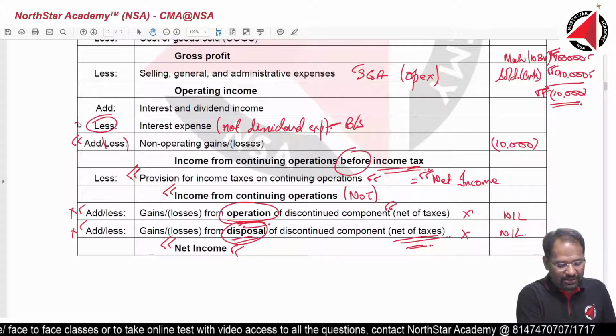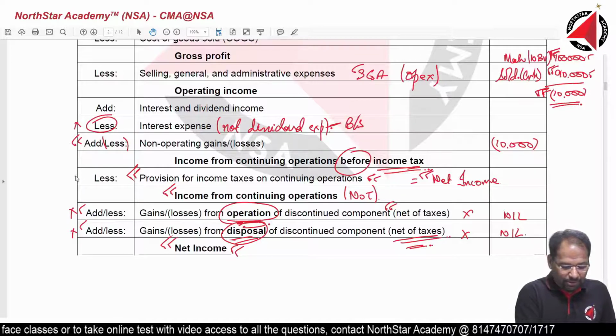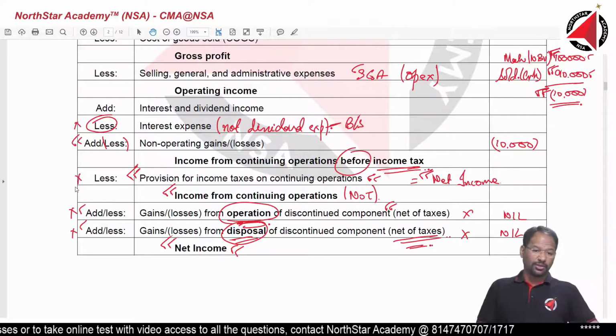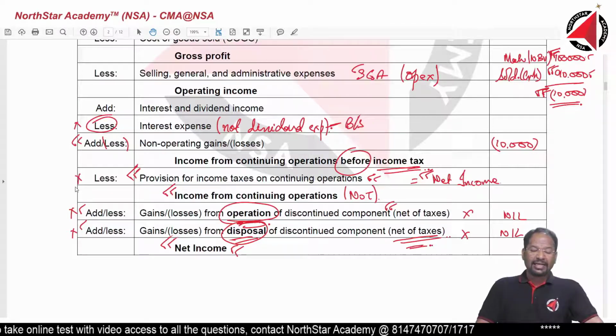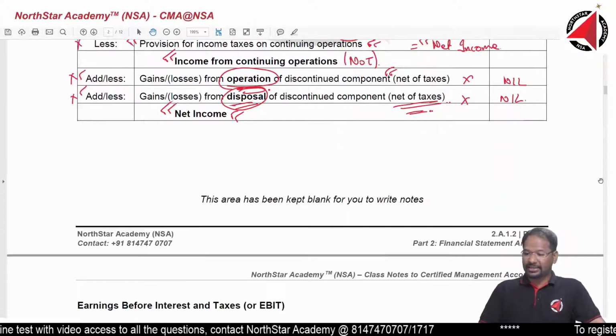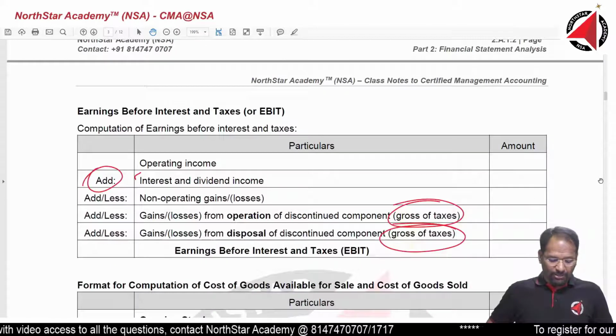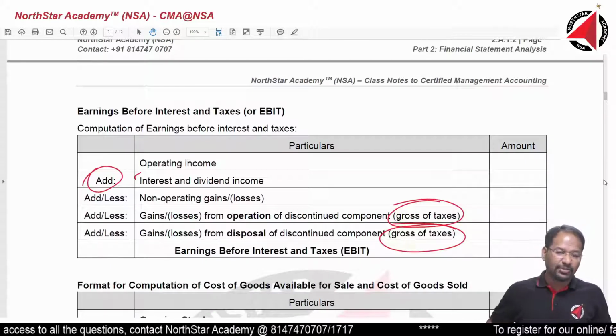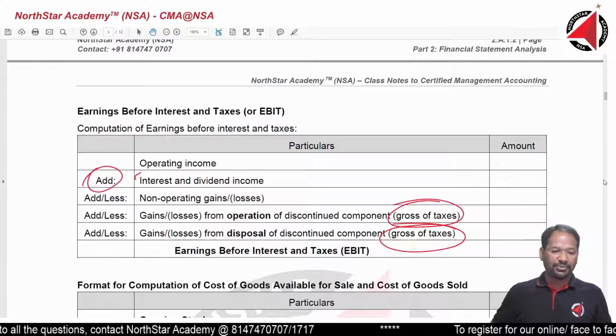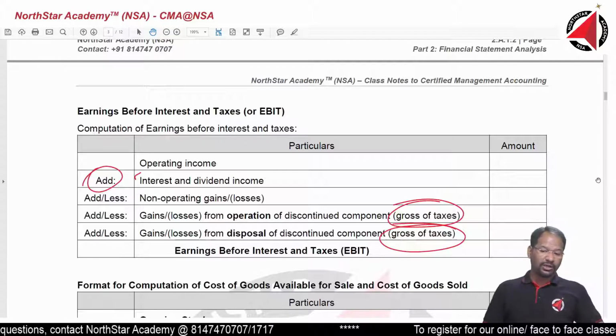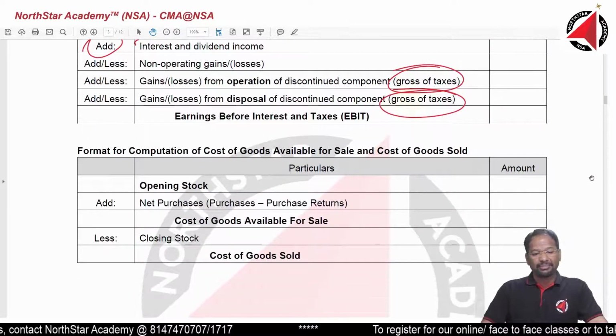This item is not going to come. This item, provision for tax, it is not going to come. These two items, interest expense and provision for taxes, are not going to come. Interest income and dividend income will come, but interest expense will not come. Together, what we call it as EBIT.